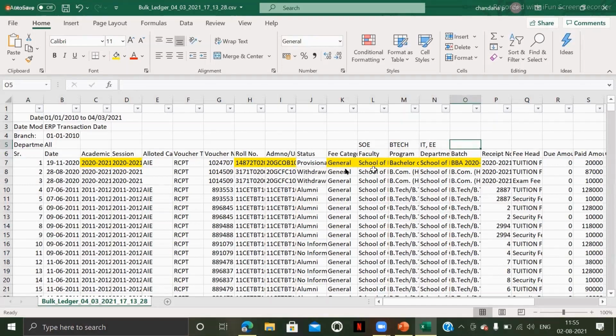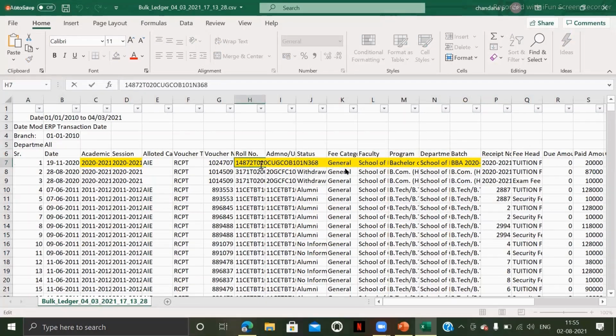So basically what the thing is here, each and every student will be belonging to a specific fee category. He or she will be belonging to a specific school, I mean the faculty, some program. They'll be undergoing some program and they'll be belonging to some department. Okay. So basically here, this specific student, the student bearing this roll number 1487N368, he is belonging to School of Business and undergoing the program BBA, and is belonging to Department of School of Business, and this is the batch to which he is belonging.